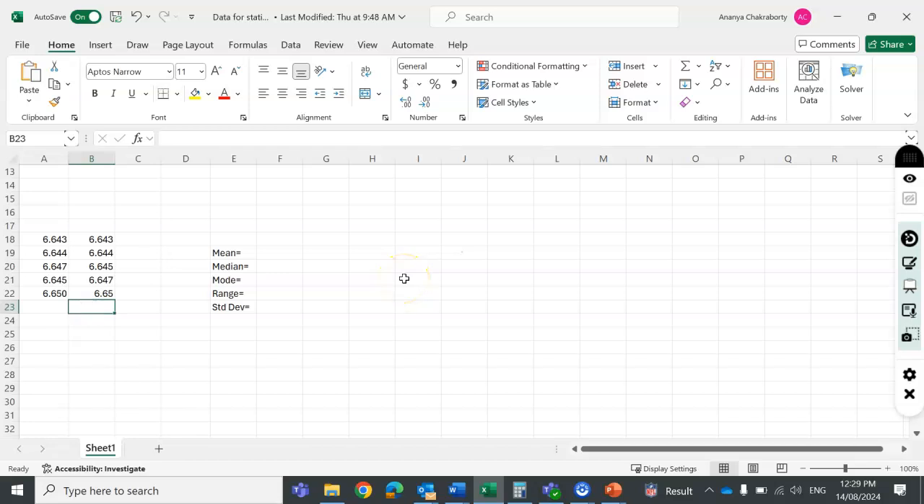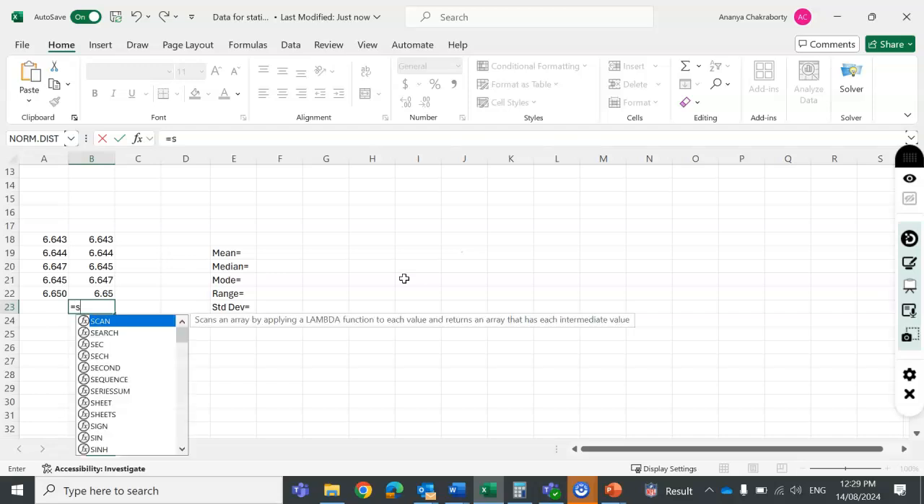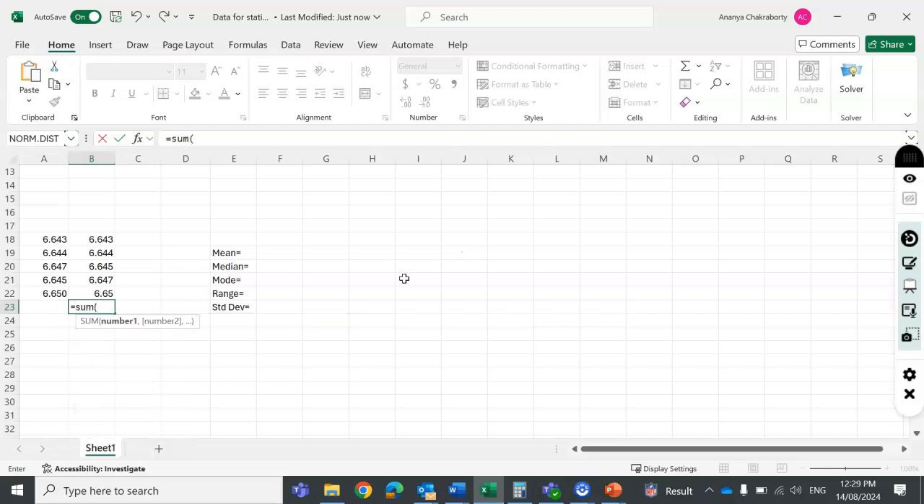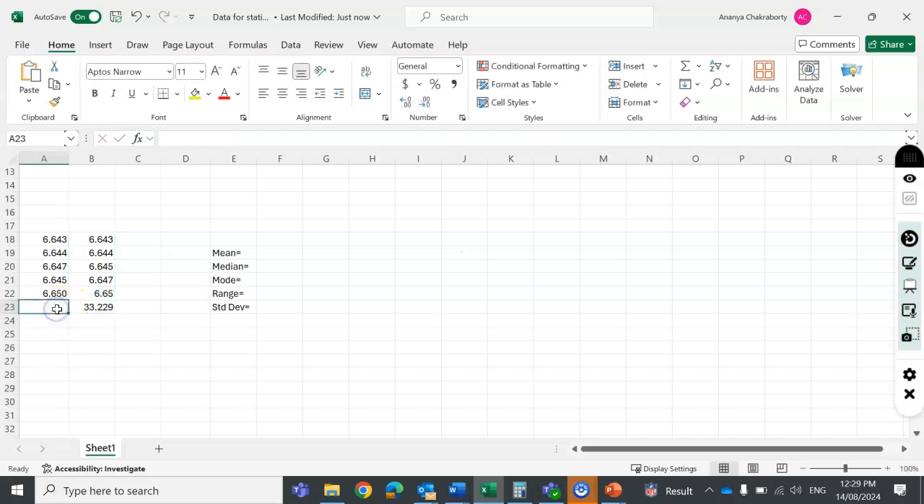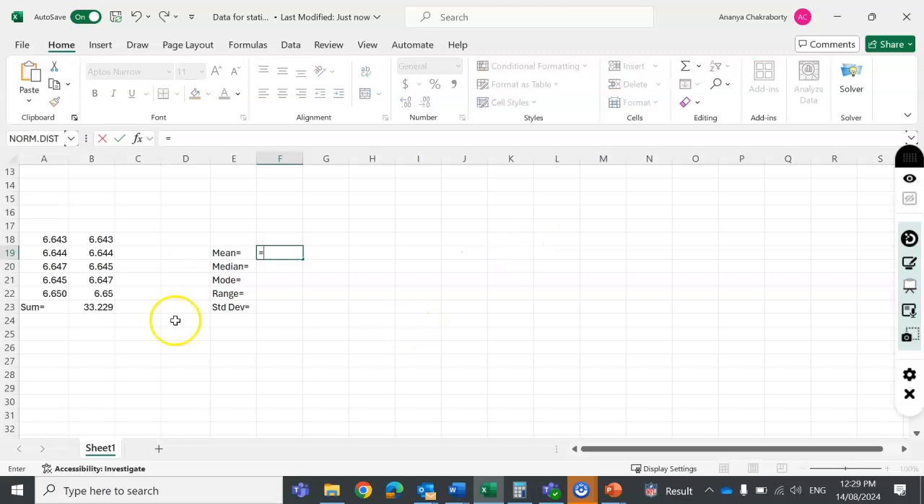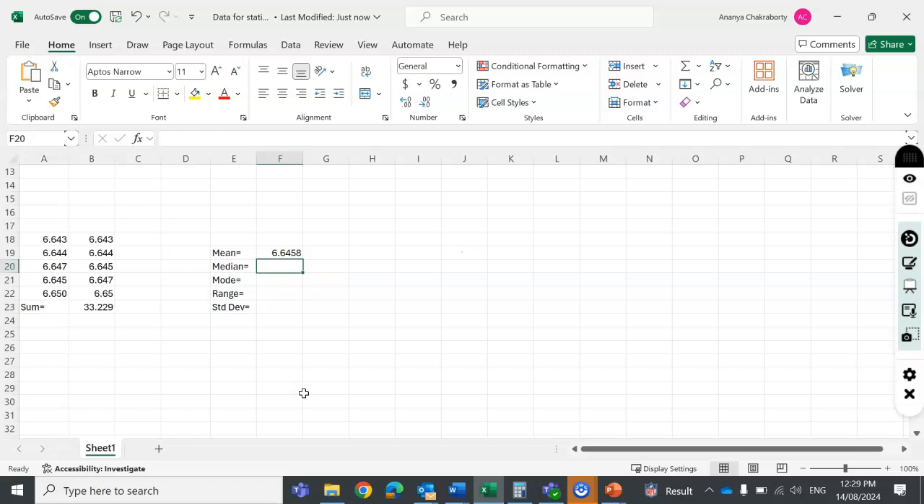Now once you have arranged it, you need to find the addition of all this. So we will use a formula, so is equal to sum, and then open bracket, select the whole cell range, and then close the bracket and press enter. So you will get the sum of all. And for mean, you have to calculate is equal to this sum divided by the number of data. So we have 5. So divided by 5. So you will get the mean. It has more decimal places. You can round the final answer to 2 decimal places, which is 6.65.